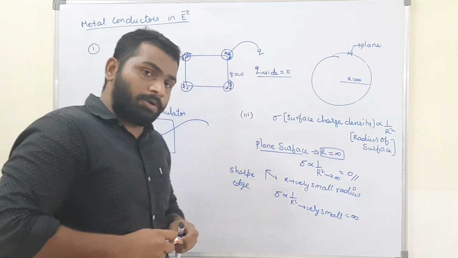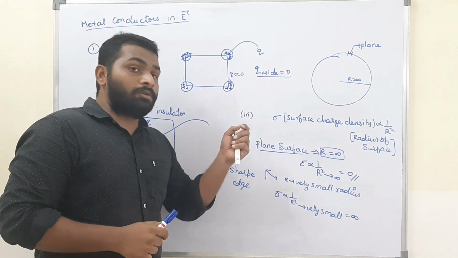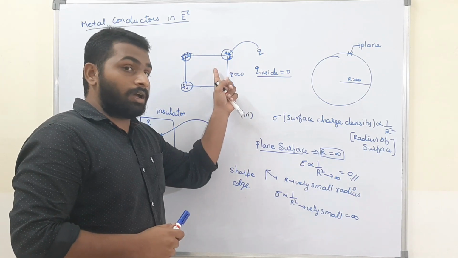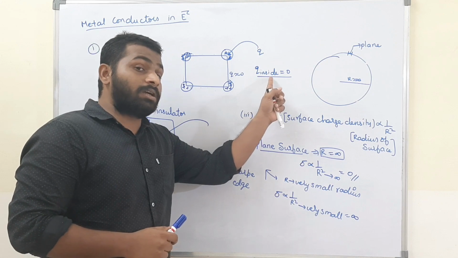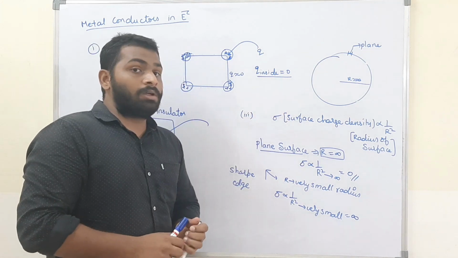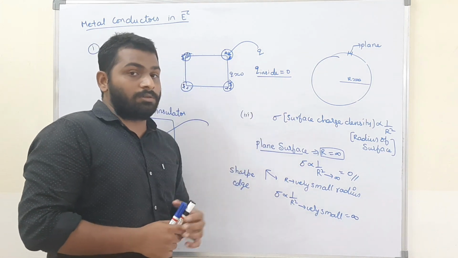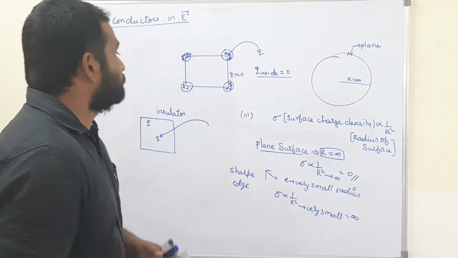Okay, now we will see the next point: how the electric field will be. Finally, we concluded that in a conductor the charge inside is always 0. Now what will happen to the electric field intensity? Now we will see it. Okay, now see here.